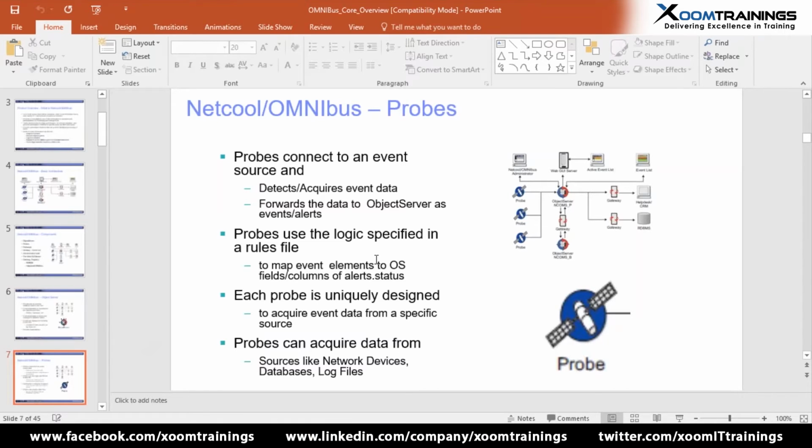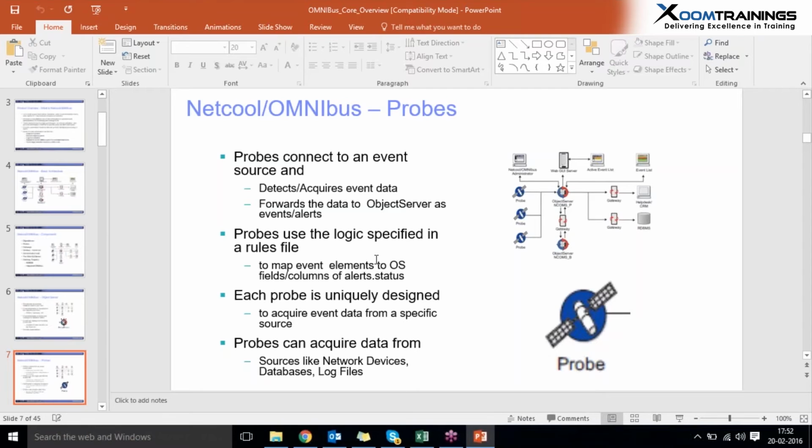Actually, a probe is a detecting agent, right? So it detects in two different formats. For example, the active one goes to the network and connects to network elements, that means NMS and EMS systems, by using their hostname, IPs and ports, and collects the events by itself. So that's why we call it an active probe.